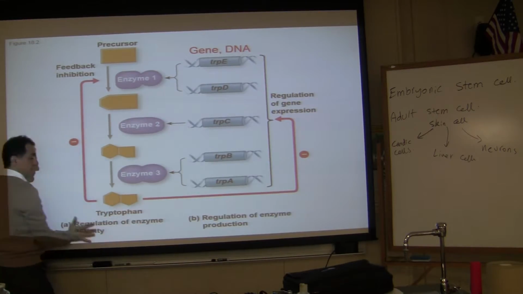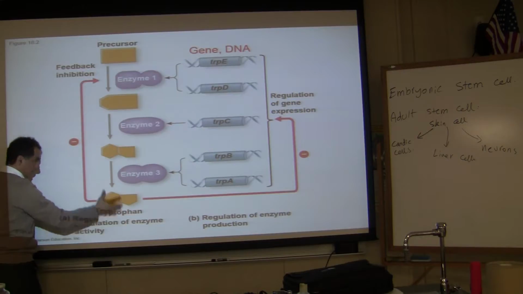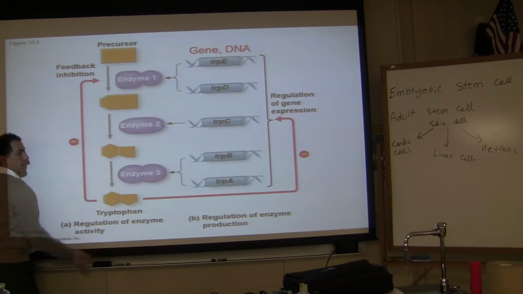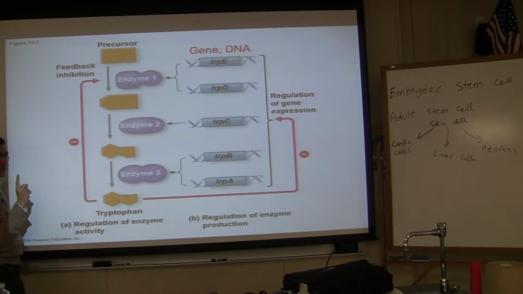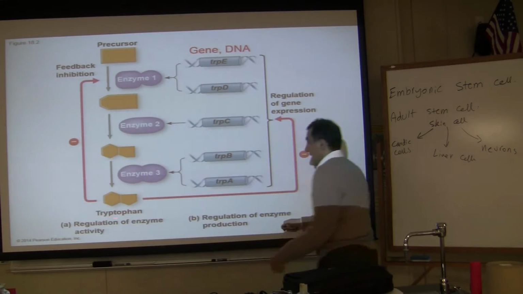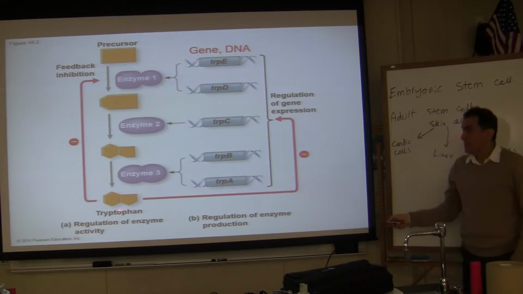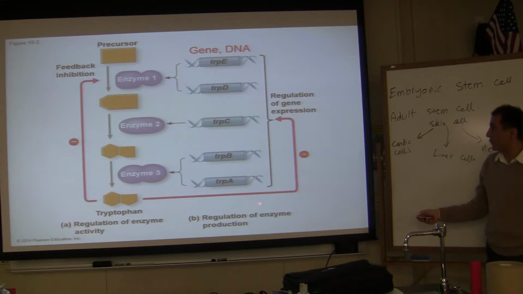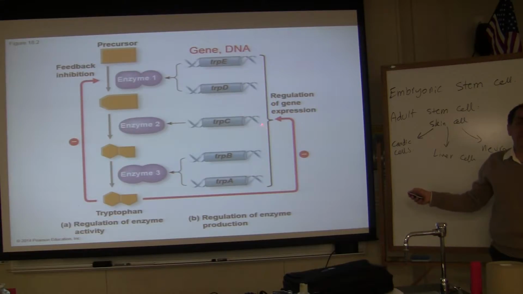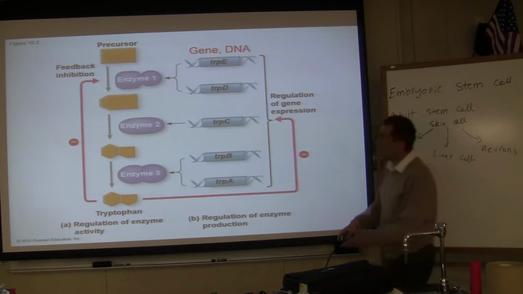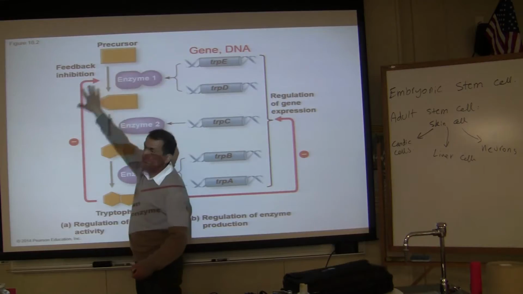But if there is not enough tryptophan inside of the cell, then this will take place. That's one way. They call it feedback inhibition. The other way is by excess tryptophan. Excess tryptophan will go ahead and turn these genes off. This one we will not talk about.